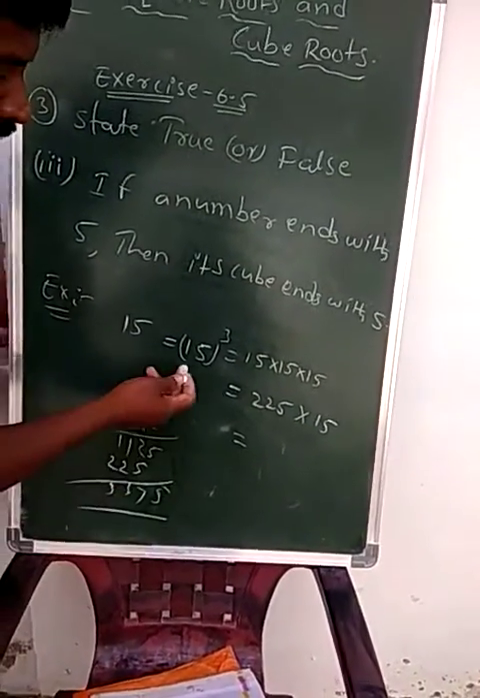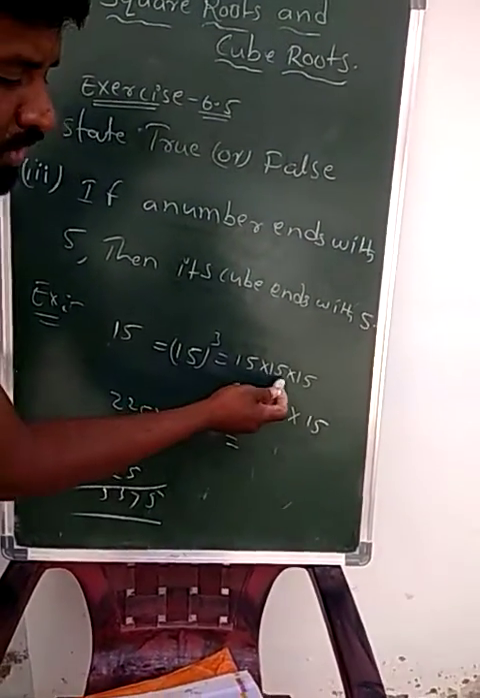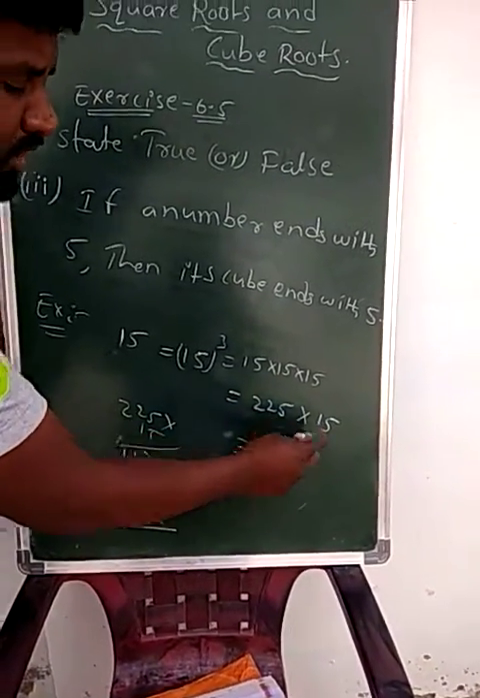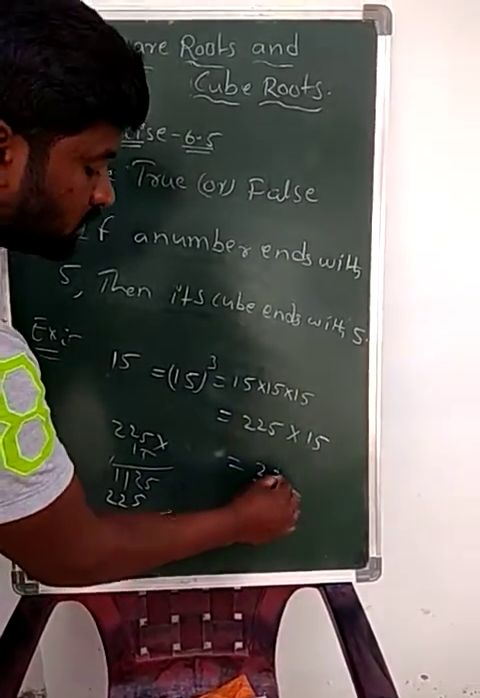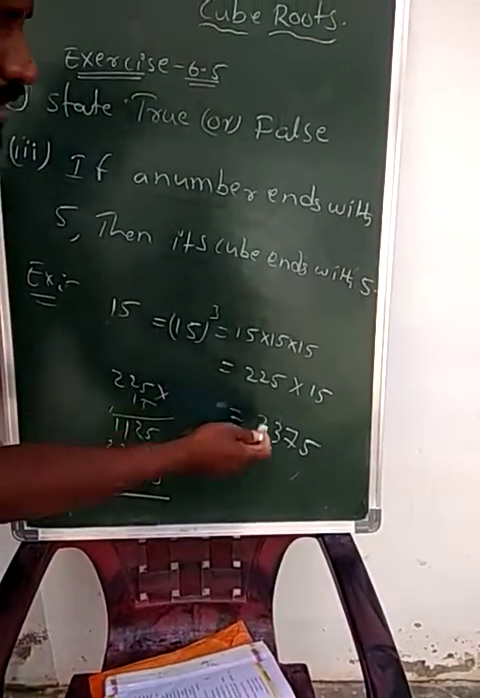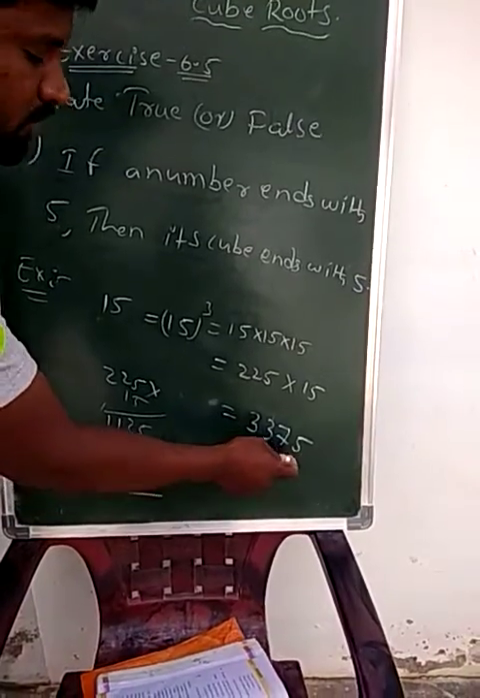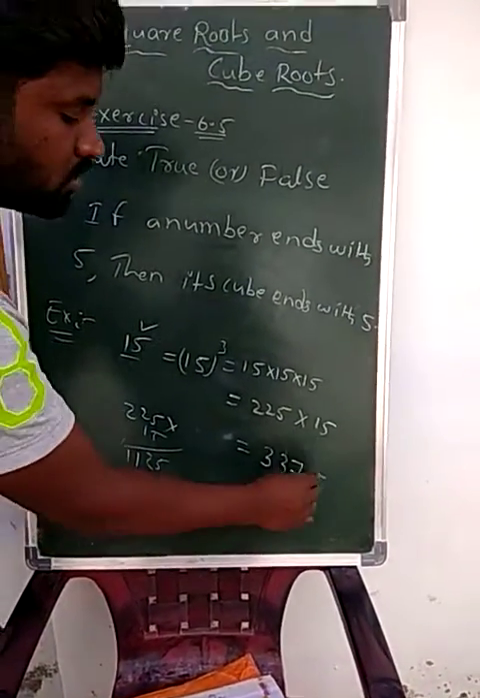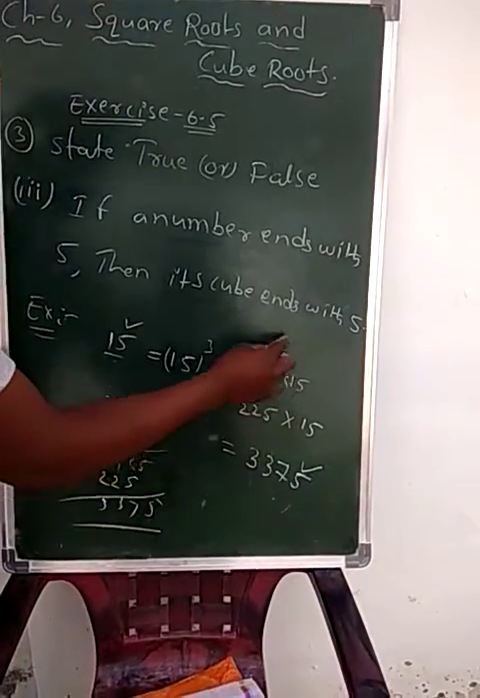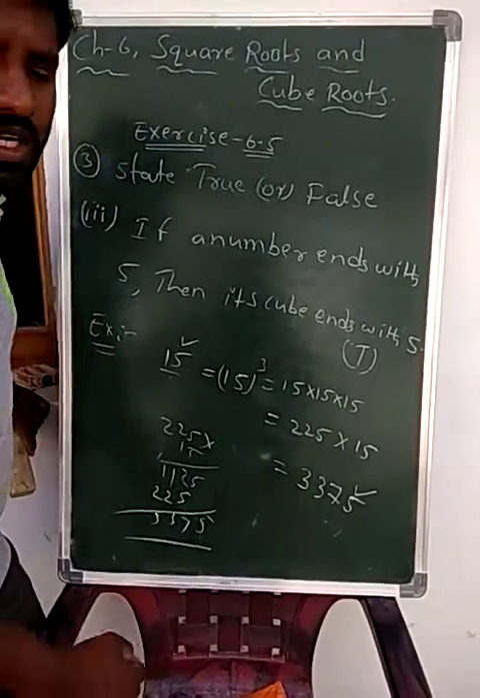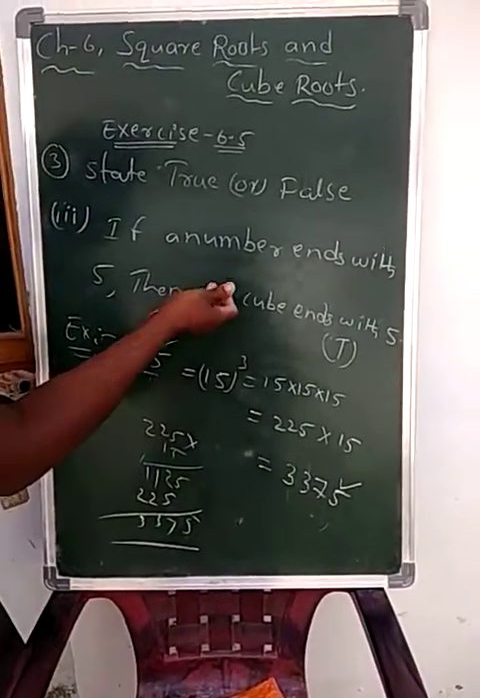Okay, students, 15 cube means that is 15 into 15 into 15. 15 15s are 225. Again into 15 means we get 3375. So 15 cube is 3375. A number ends with 5, then its cube also ends with 5 only. So the given statement is what now? True statement. Okay? So this is the explanation for this statement.